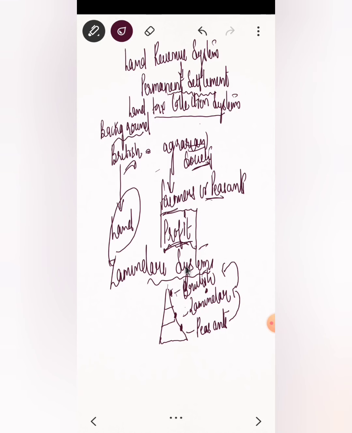So if I further see, coming on to the zamindars, right? Zamindars. So who were zamindars? Zamindars were basically intermediaries, यानी कि वो middlemen थे. Middlemen किसके बीच में थे? Peasant के बीच में और ब्रिटिश के बीच में थे.